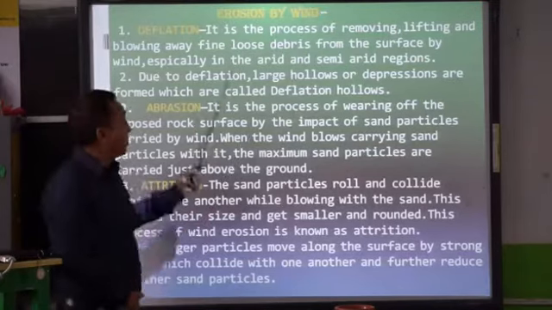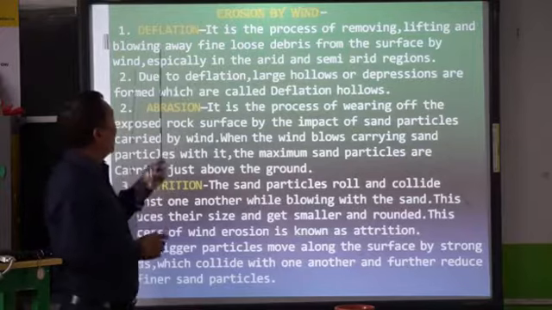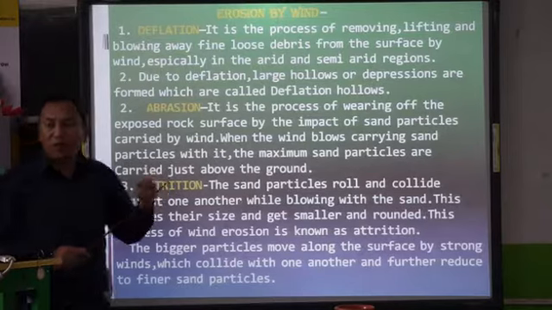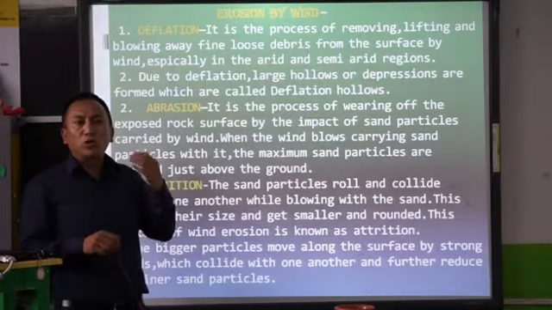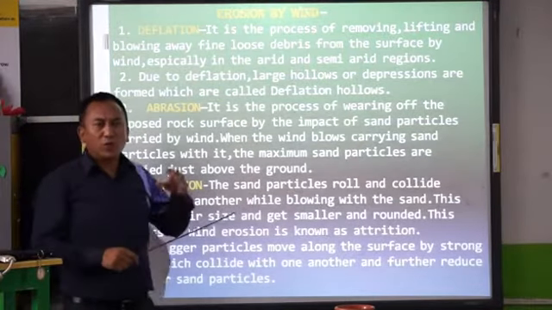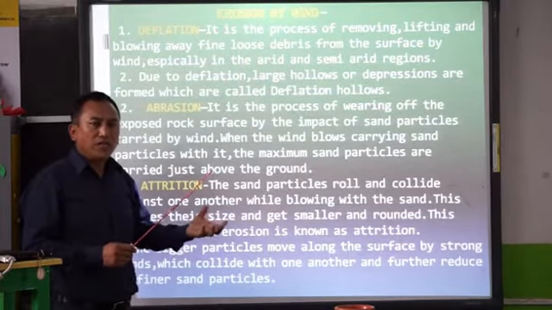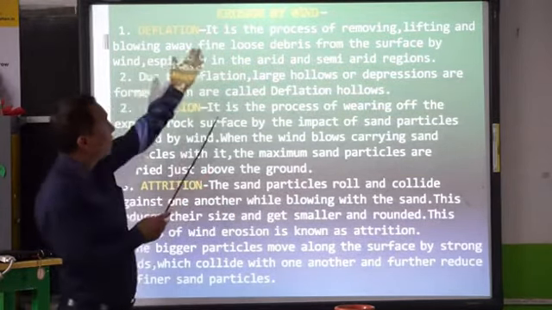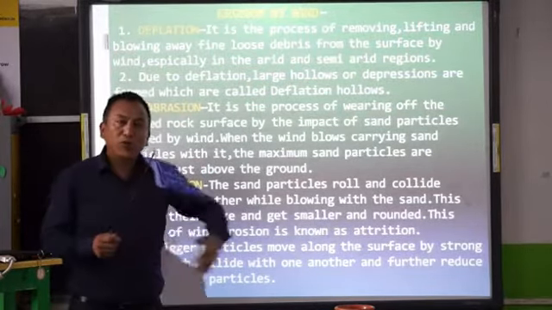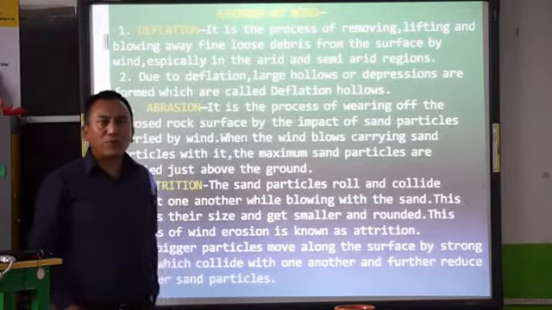Now let's see the erosion by wind. There are basically three ways in which erosion takes place by wind. The first one is deflation. Now what is deflation? Deflation is the process of removing, lifting and blowing away of the loose debris from the surface by the wind. That means when the loose particles of sand, gravel, mud and so on are lifted and blown away, that process is called deflation.